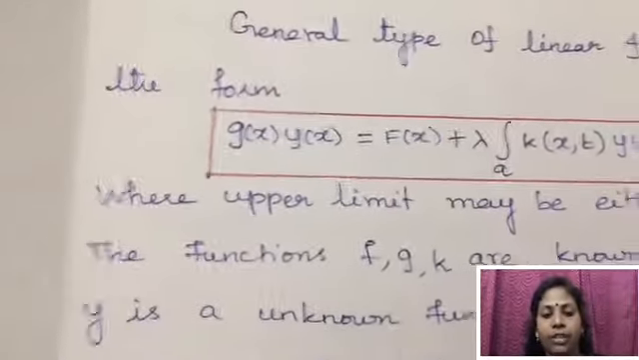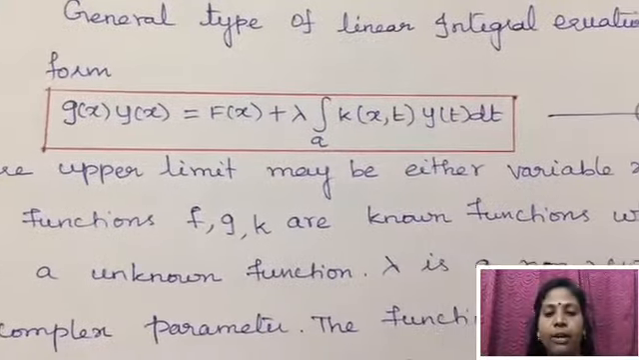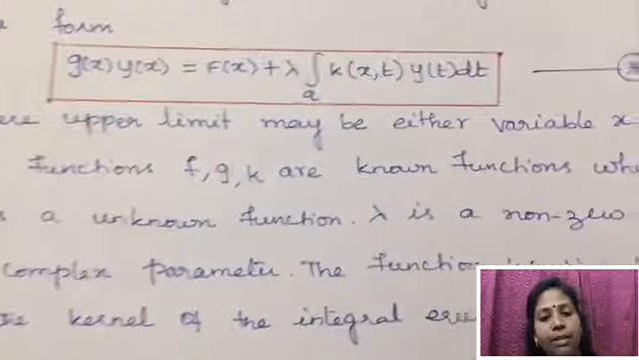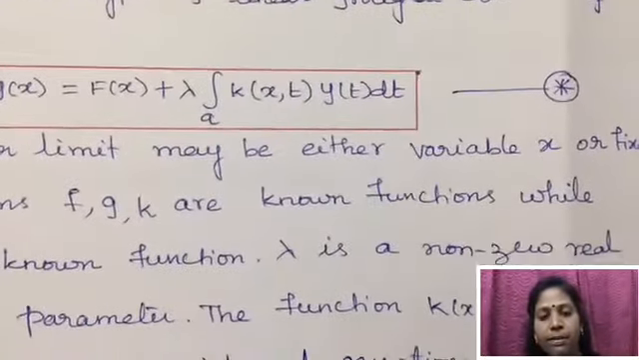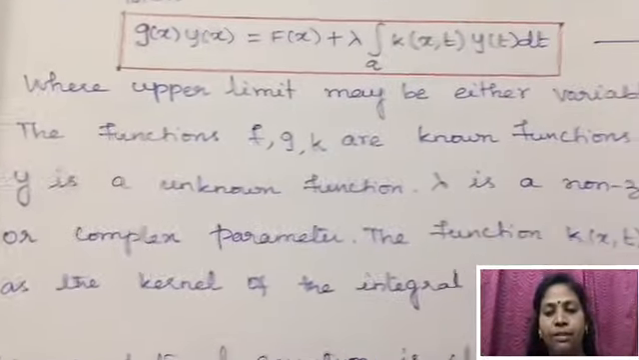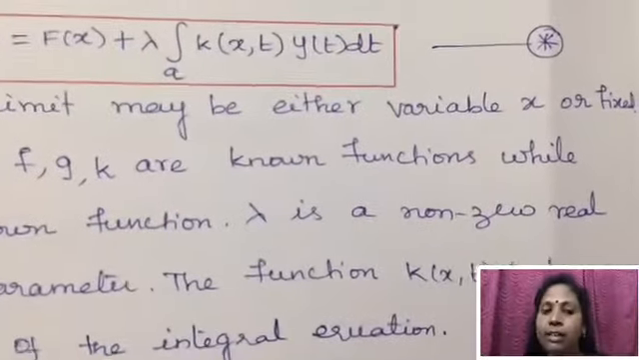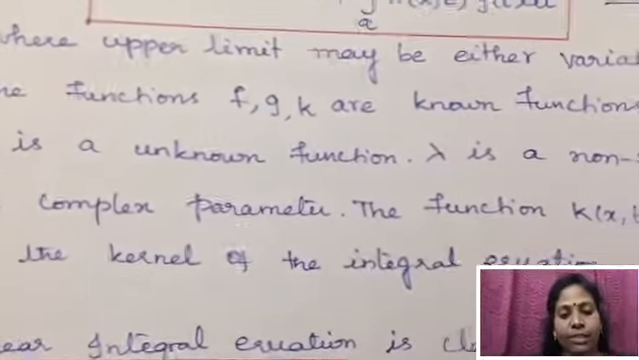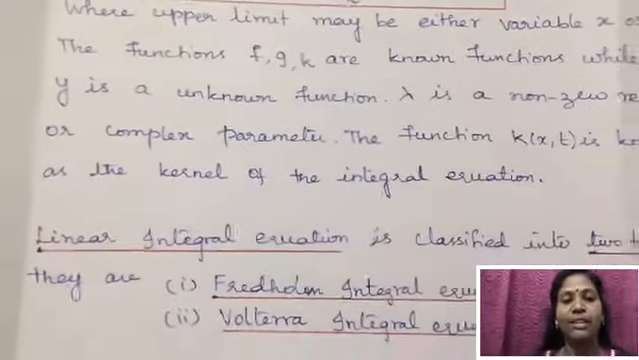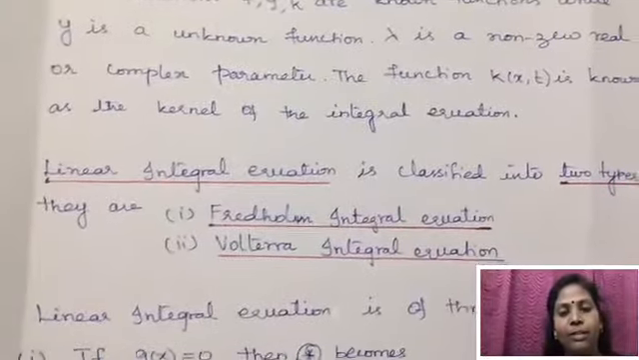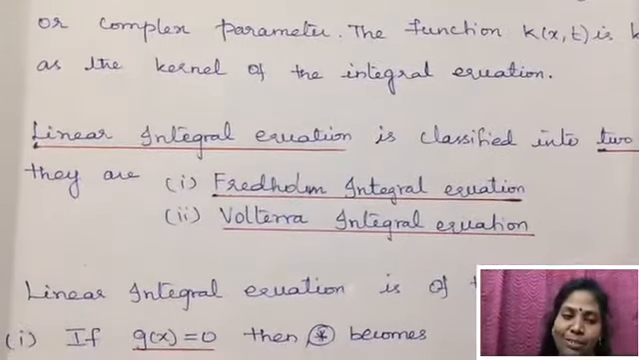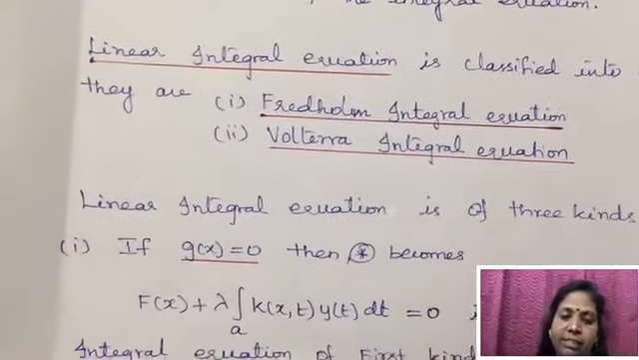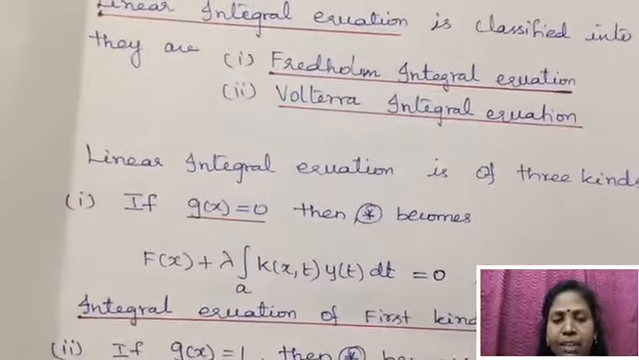The functions f, g and k are known functions, while y of x is an unknown function which is to be determined, and lambda is a non-zero real or complex parameter, and this function k of x comma t is known as the kernel of the integral equation. This linear integral equation is classified into two types. These are Fredholm integral equation and Volterra integral equation. And this linear integral equation is of three kinds.